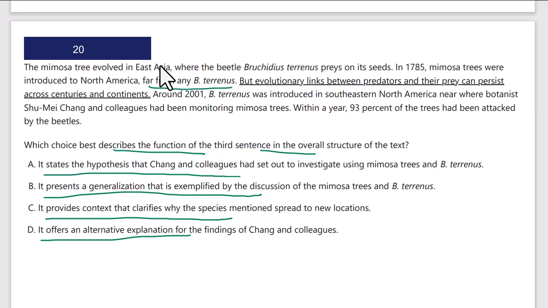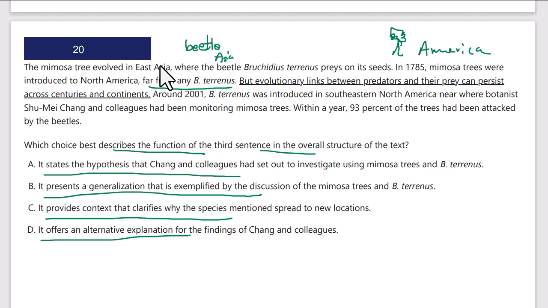Okay, so trees here are now in America. The beetle was over here in Asia. So they shouldn't be affected by the beetle, these trees now, right? In theory.